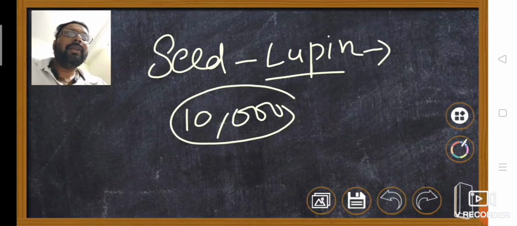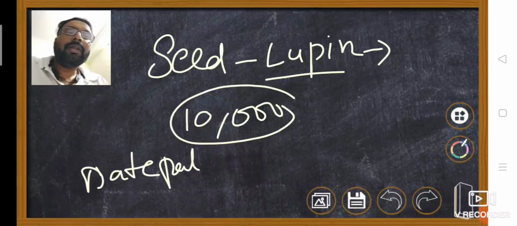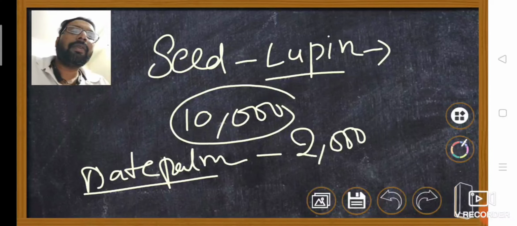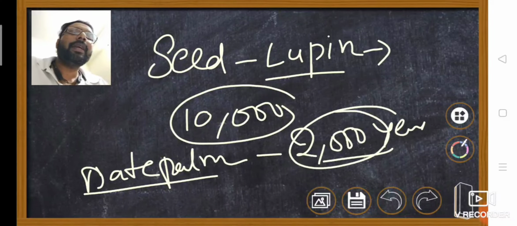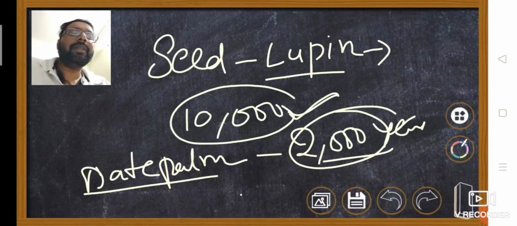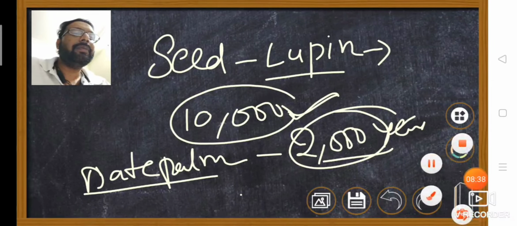In the date palm, the seeds germinated after 2000 years. So they undergo dormancy, and when favorable conditions are available, they can germinate. That is the seed point of view.